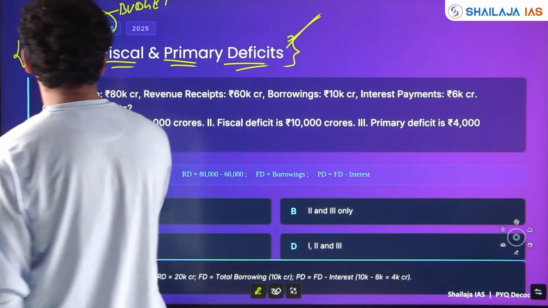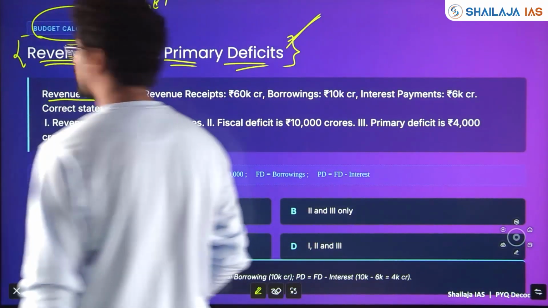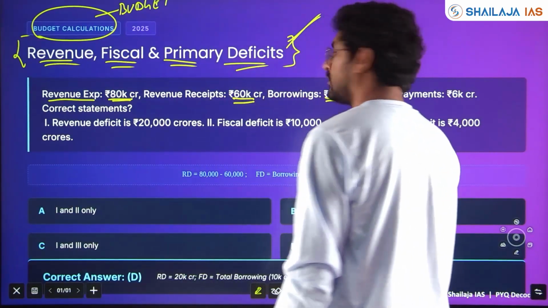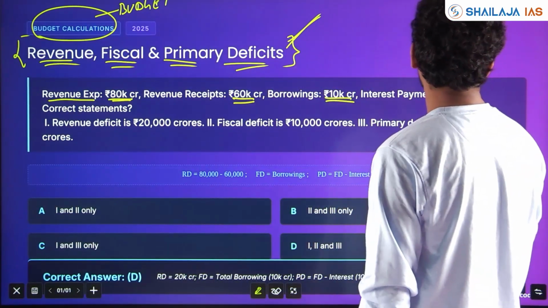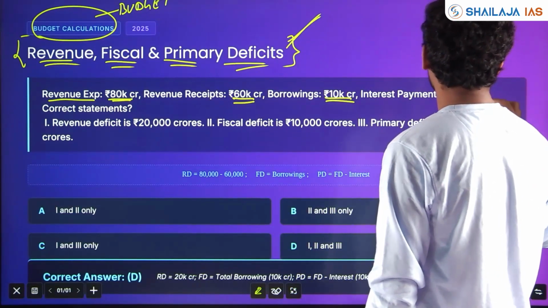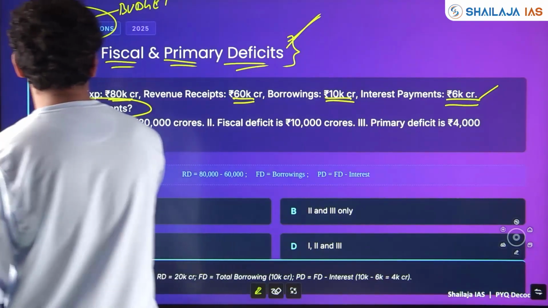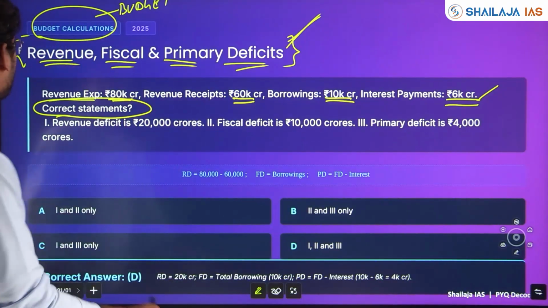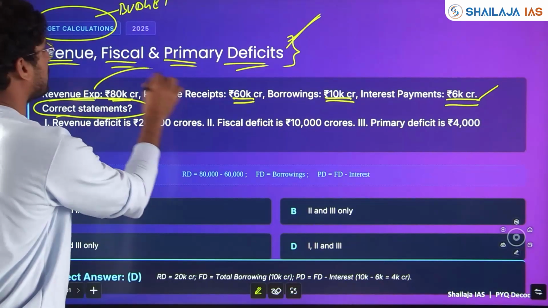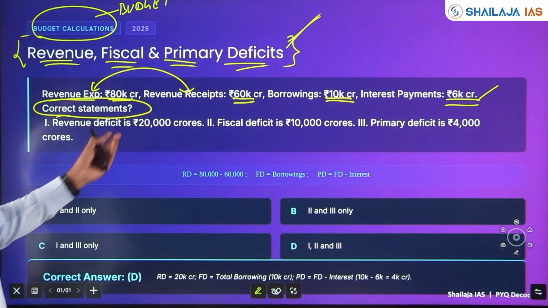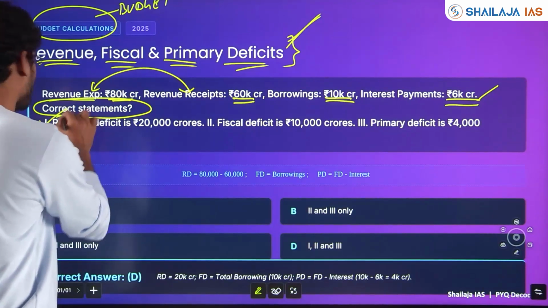So here the question is given: revenue expenditure is 80,000 crores, revenue receipts is 60,000 crores, total government borrowing is 10,000 crores, interest paid is 6,000 crores. Which are the correct statements, he has asked. Revenue deficit is revenue expenditure minus revenue receipt. 80 minus 60, 20,000 crores. Yes, statement 1 is correct.